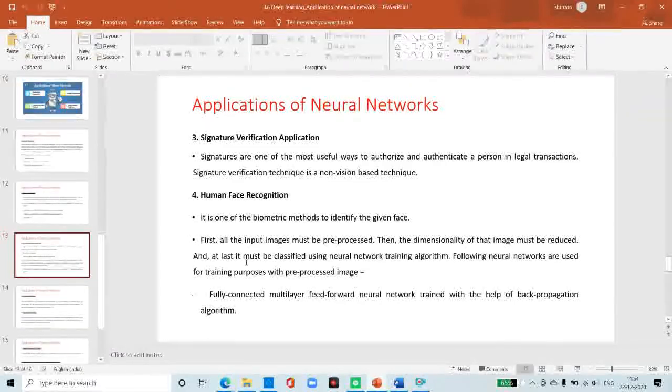First, all the input images must be pre-processed, the dimensionality of the image must be reduced, and at last it must be classified using the neural network training algorithm. The following neural network is used for training with the pre-processed image: the fully connected multi-layer feed-forward neural network trained with the help of a backpropagation algorithm.